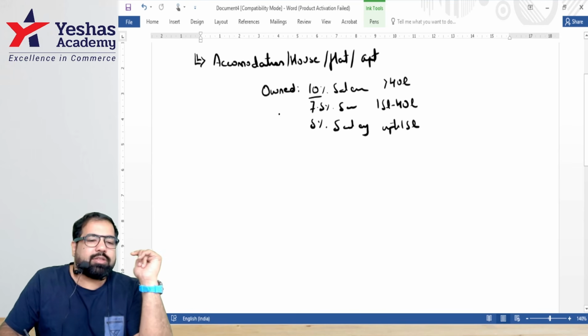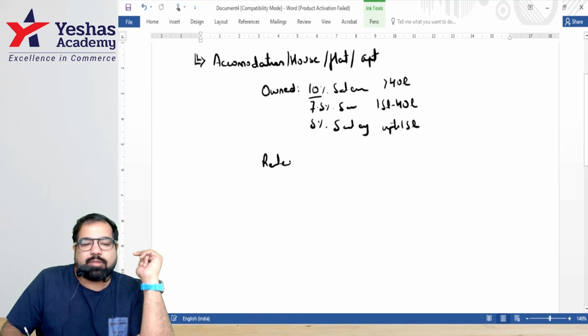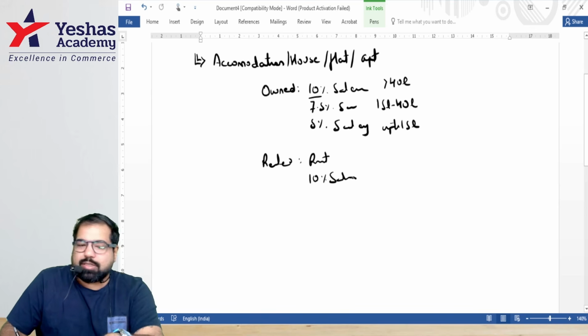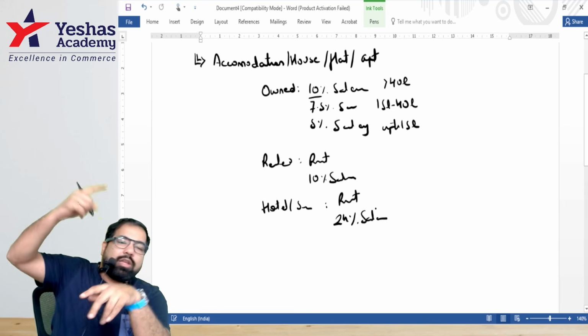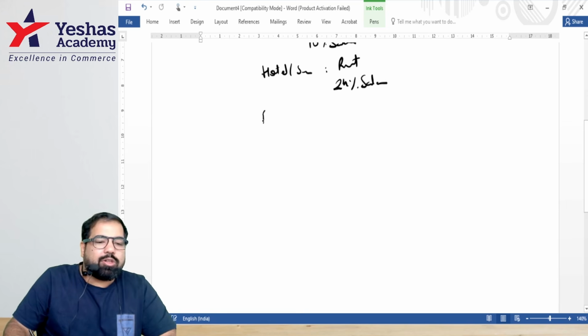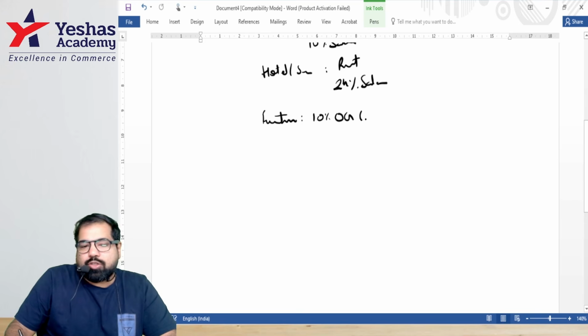All right. Now, this is owned, but what if it's rented by the master? Then whatever rent he's paying, but up to 10% of your salary. What if they give you accommodation in a hotel or a service apartment? Then the rent that they are paying or up to 24%. Guys, remember the hotel has how many floors? 24 floors. If the house also has furniture, guys, this furniture is a movable asset, 10% of original cost.